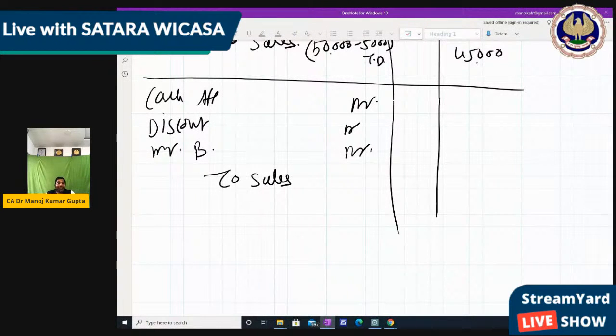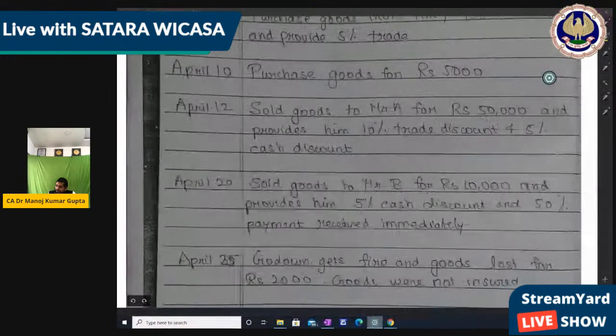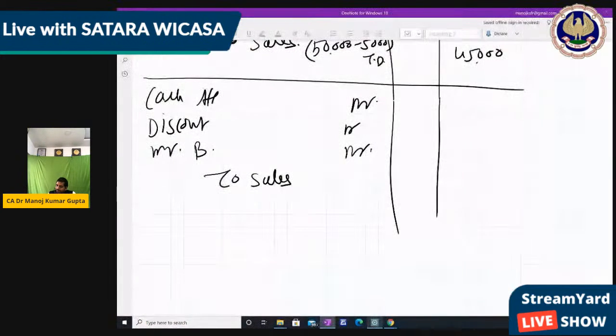So 50% will be cash and the remaining 50% will be Mr. B, because Mr. B will be considered as a debtor and will be reversed in the future when we receive money from him, right? So how much sale? Entire is 10,000. Out of this, 50% is credit.